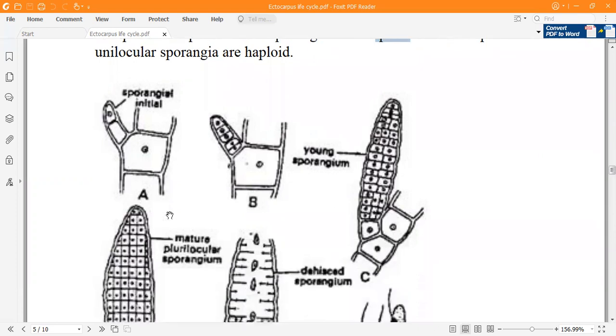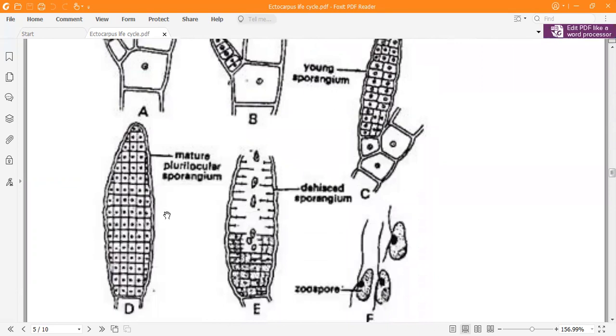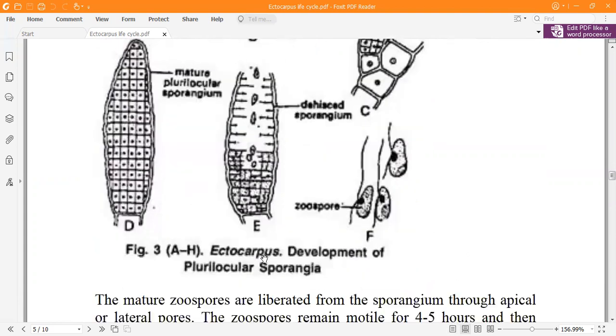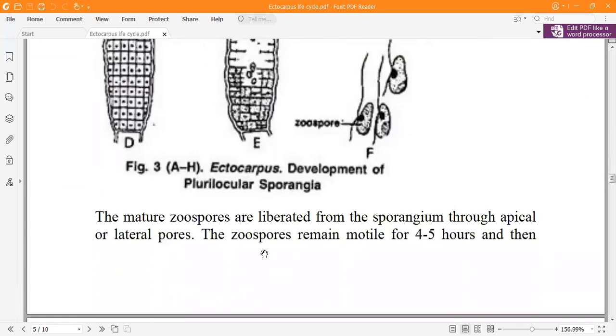So in one way, the unilocular sporangia form haploid zoospores, which germinate to give the gametophytic body, while the plurilocular sporangia produce diploid zoospores, which give rise to a new thallus of Ectocarpus, that is, a sporophytic Ectocarpus.